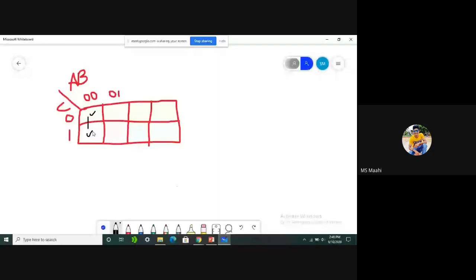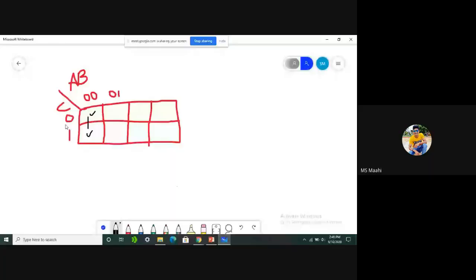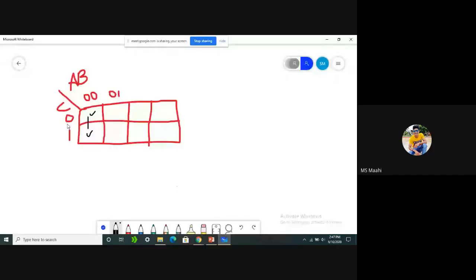Sir, that one is lagging. Which one? Sir, are you moving the mouse pointer? Yes, now I'm placing a tick mark there. Sir, the screen is lagging. When you were speaking, it was not coming. After you finished, it was coming. Yes, I am writing here. There will be so much lagging that you need to adjust. Okay, sir.